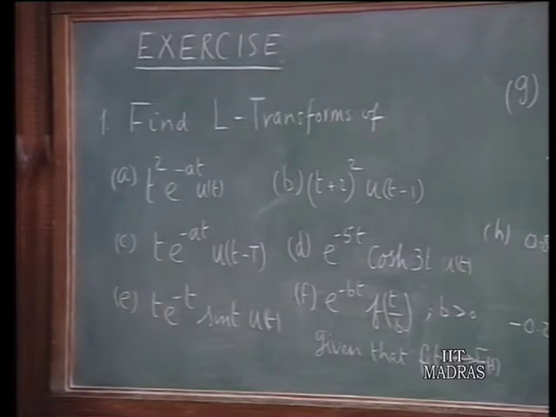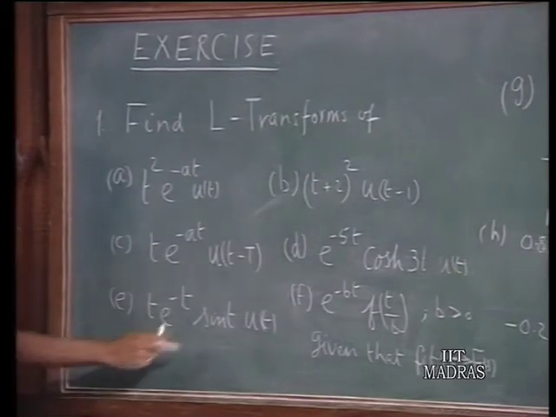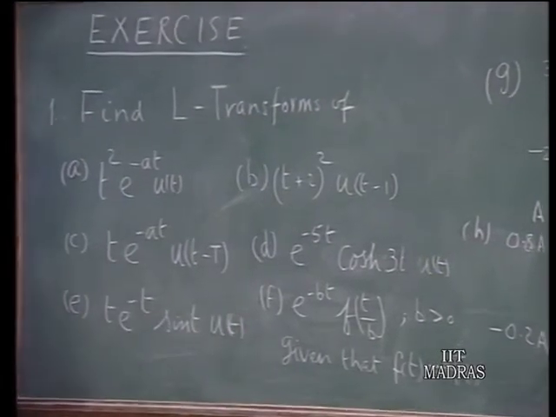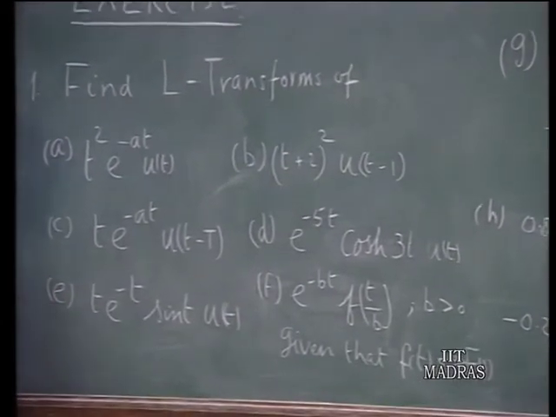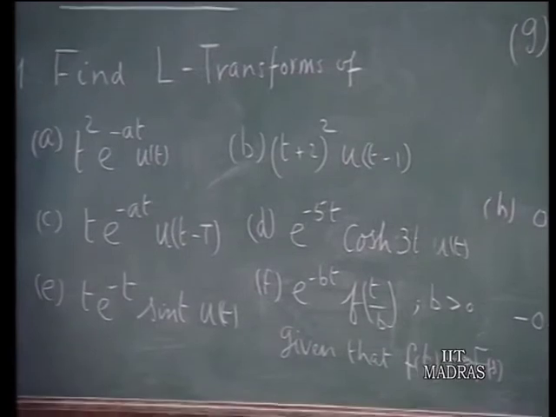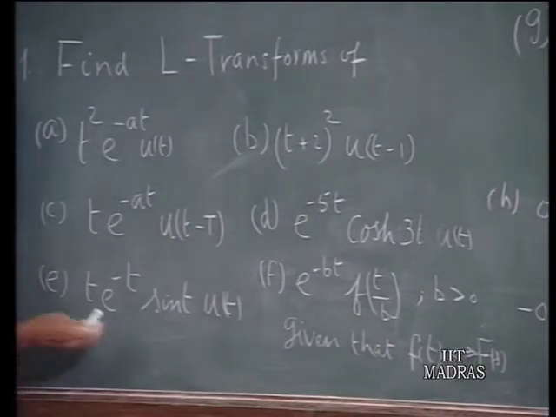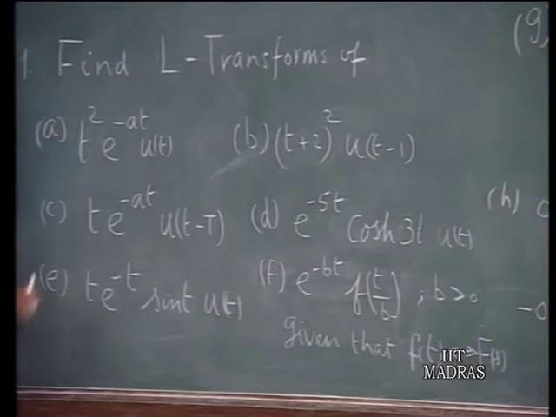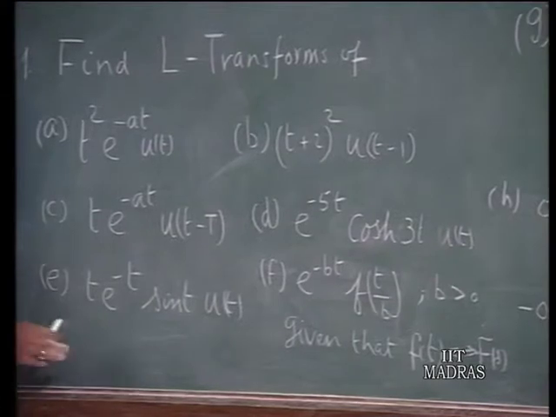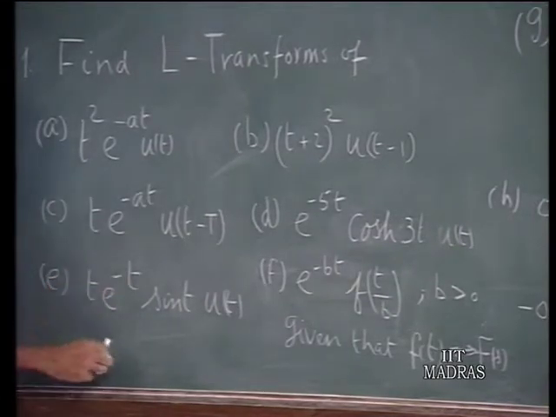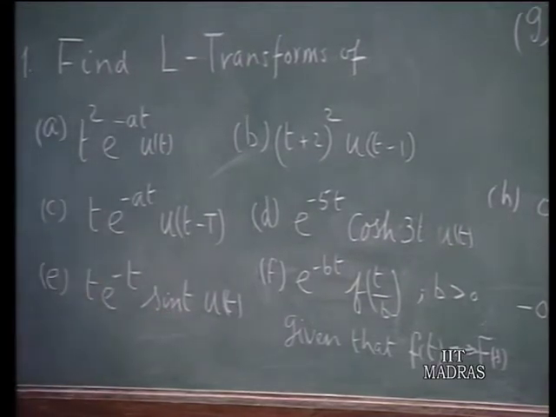E, t e to the power of minus t sin t u(t). Here again you have a combination of these factors. We have worked out examples where e to the power of minus t sin t, we found the Laplace transform, but that multiplied by t. So whenever you multiply by t, it's equivalent to taking the derivative in the transform domain. So you have to use those properties to find the Laplace transform of this.